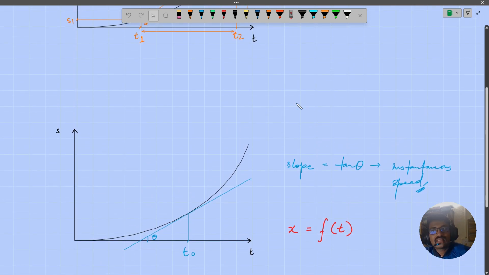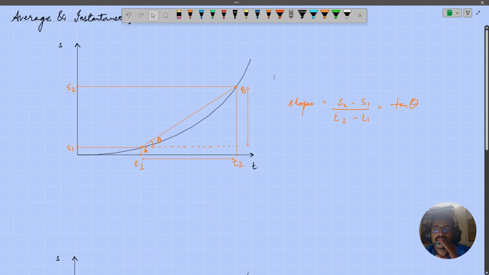So if you're given the graph, that's how you're going to find out the instantaneous speed at any given time instance. You just have to draw the tangent, and the slope of the tangent will tell you the instantaneous speed. And just to recap, for average speed, you'll have to find out the slope of the chord between the two timestamps t1 to t2, between which we have to find the average speed.